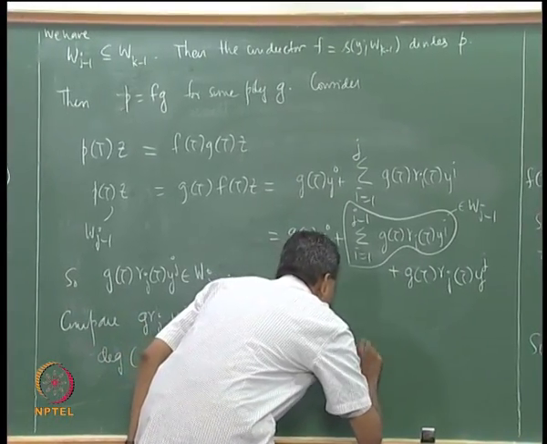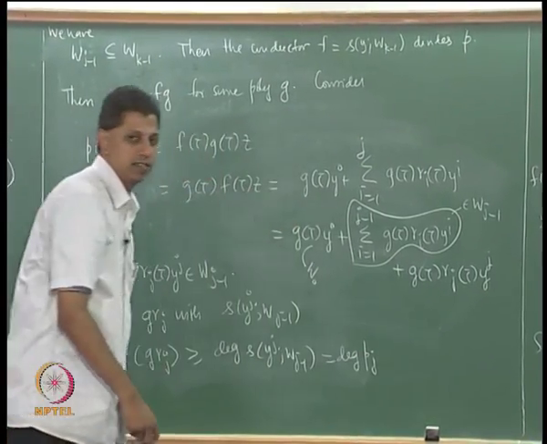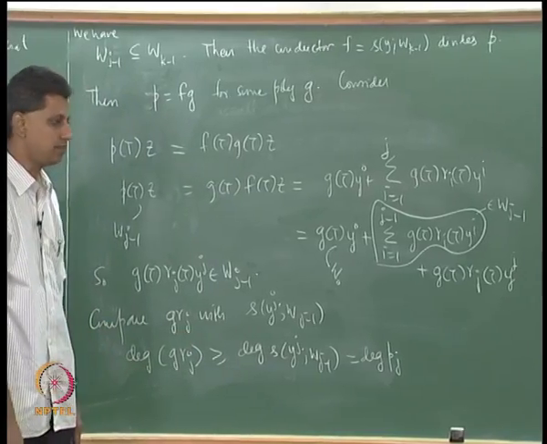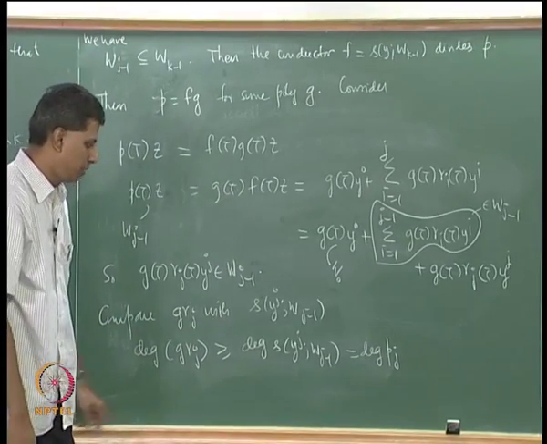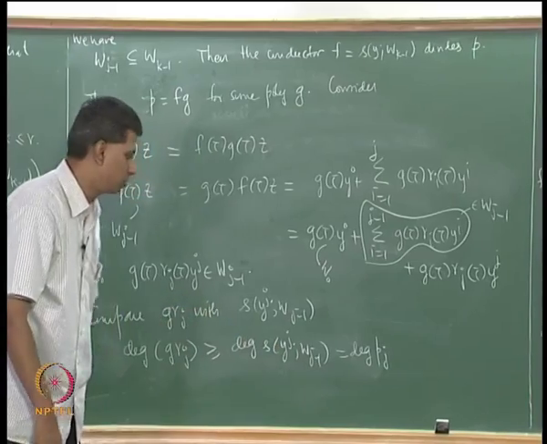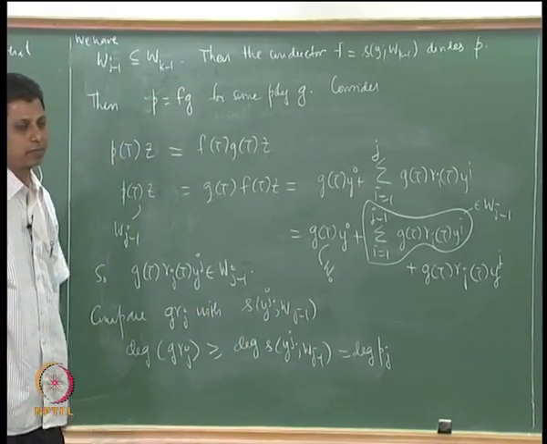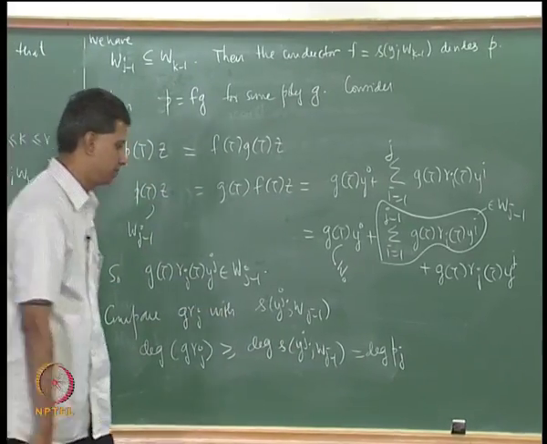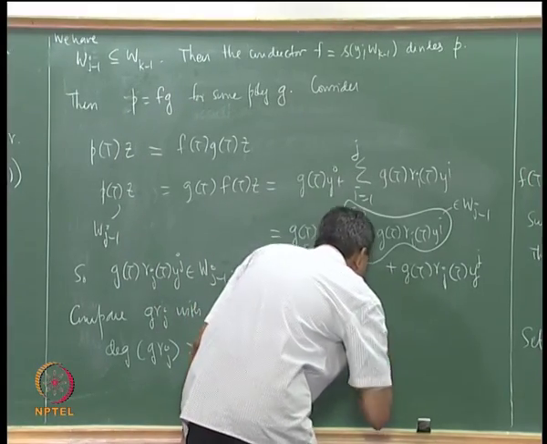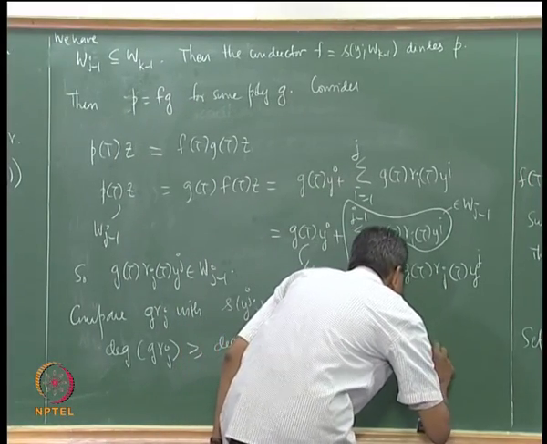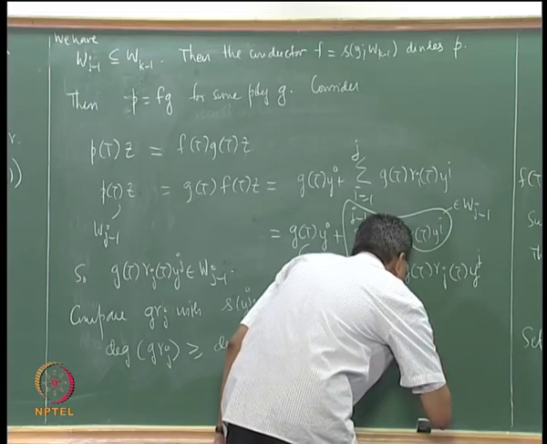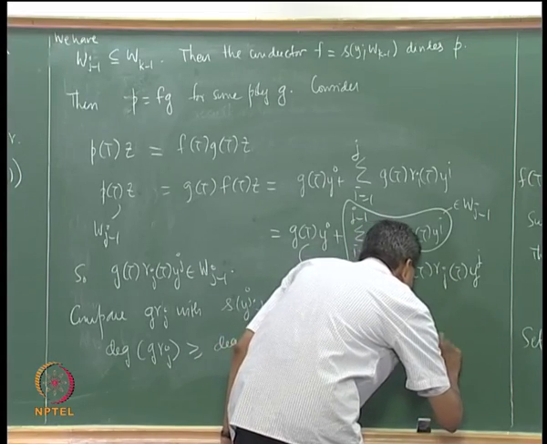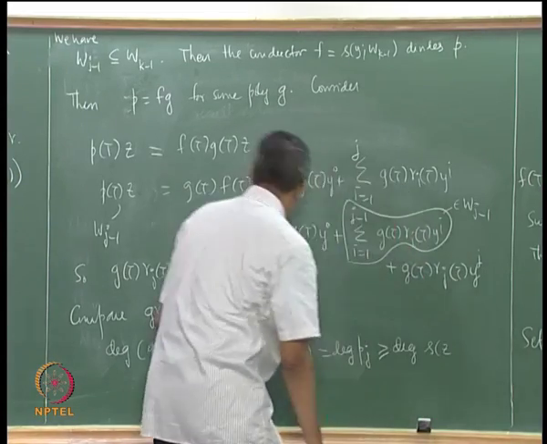So, this is the same as degree p_j, the polynomials are the same. For each j, p_j is S(y_j; W_{j-1}), but p_j has this maximum property that among all the polynomials, tell me if you agree with this.